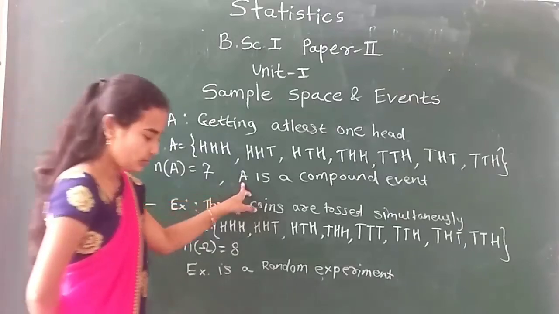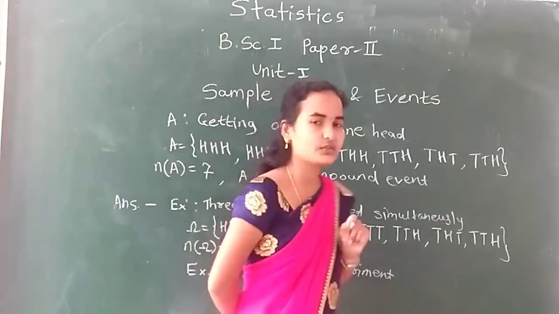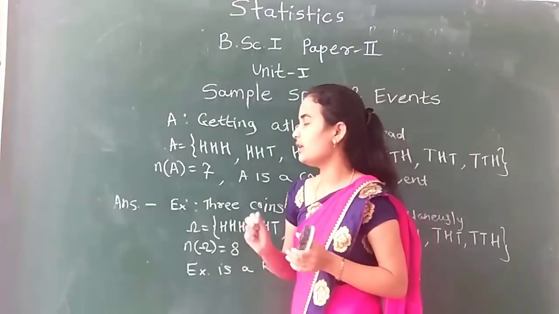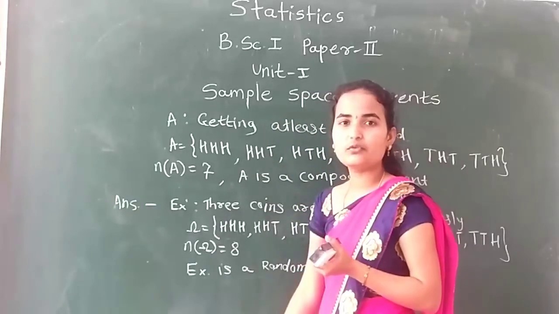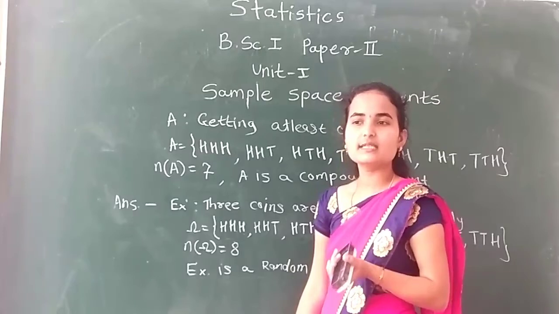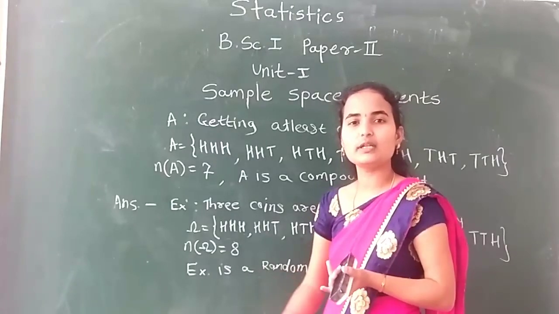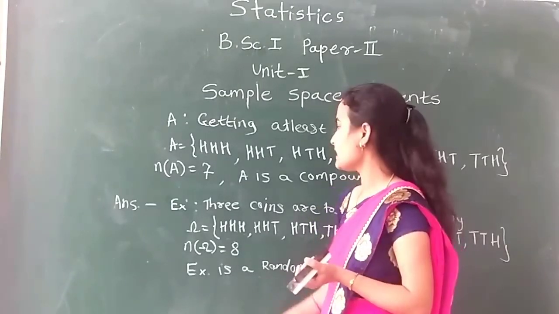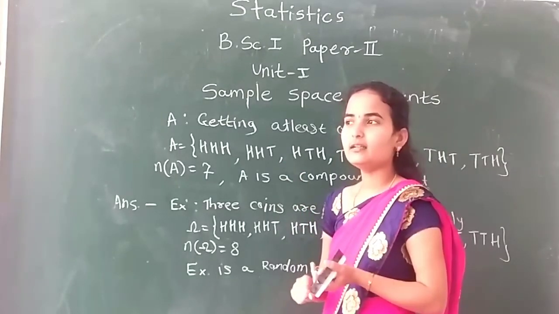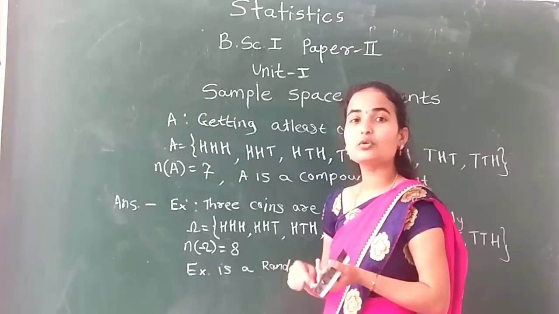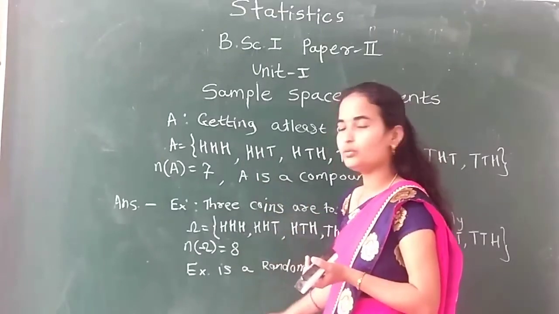Now, what did we see in this lecture? First, we saw the definition of an event, then the types of events. The first type of event is the simple event, which is also called an elementary event, and the second type of event is the compound event, along with the definitions and examples of these two events.